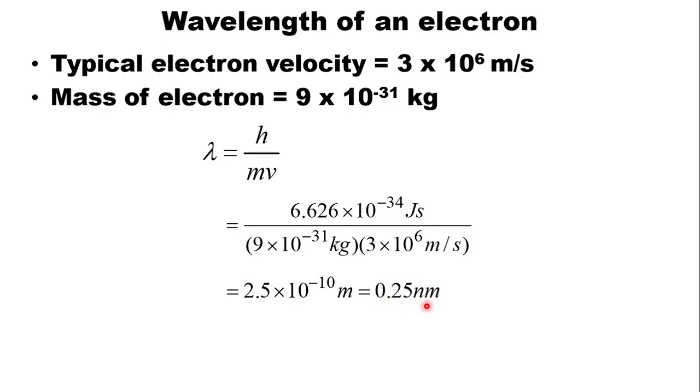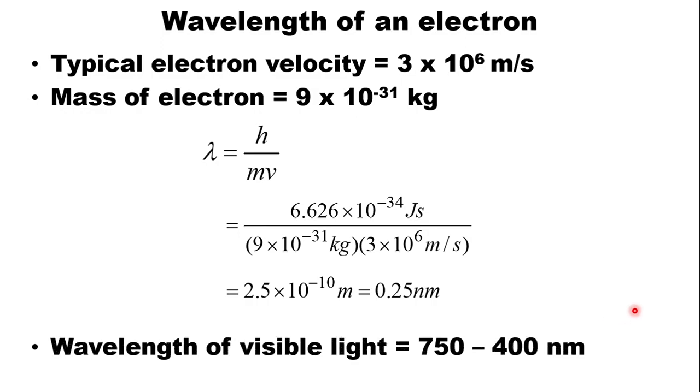Now that's still too small for us to see, if we could even see an electron, but it's actually a pretty long wavelength, because remember, the wavelength of visible light is 750 to 400 nanometers. This is on the same scale.